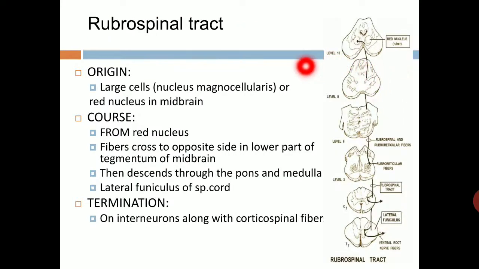First is the rubrospinal tract. Origin of this tract is from the large cell nucleus, nucleus magnocellularis, or red nucleus in the midbrain. Course of this tract: from the red nucleus, fibers cross to the opposite side in the lower part of the tegmentum of the midbrain and then descend through the pons and medulla into the lateral funiculus of the spinal cord. Termination occurs on interneurons along with the corticospinal fibers.